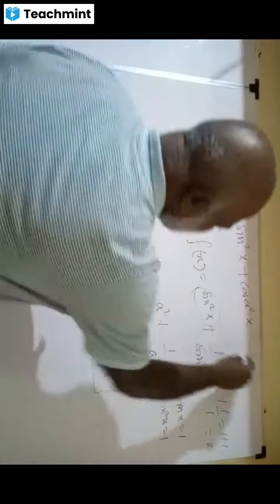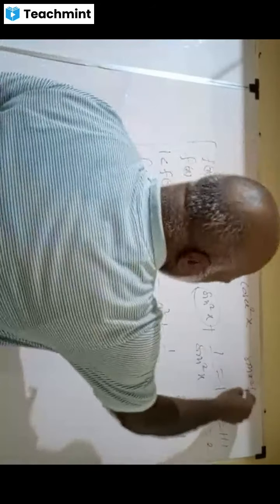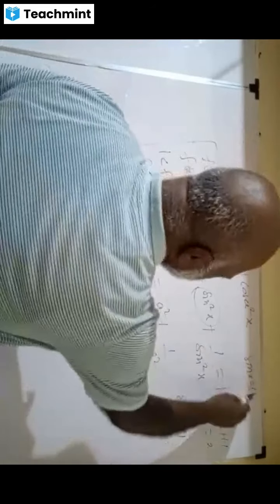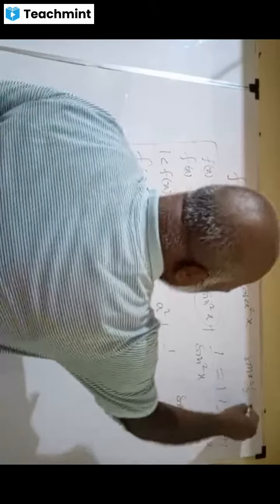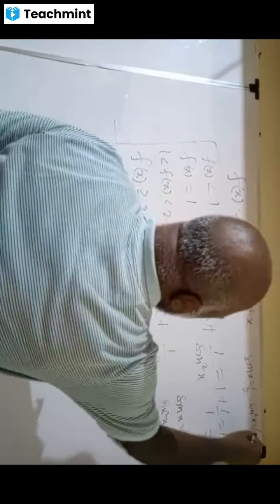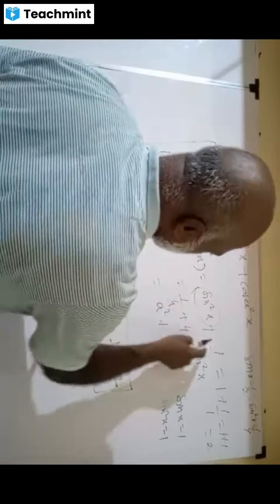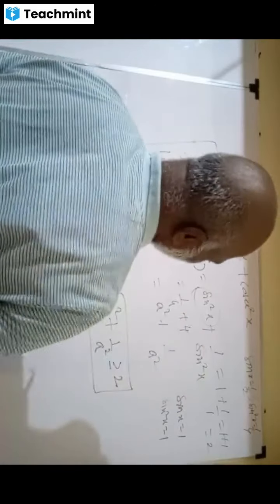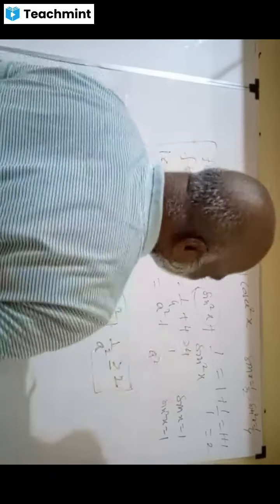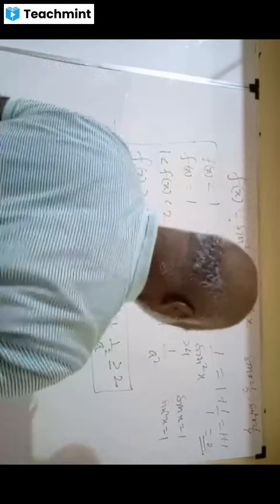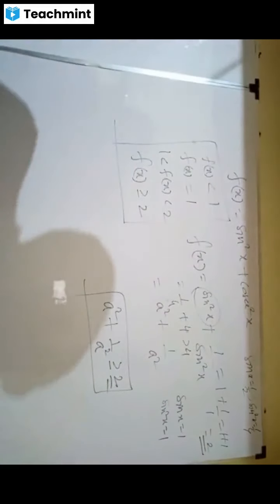Suppose if I take sin x equal to 1 by 2, then what is sin square x? 1 by 4. It is 1 by 4 plus 4. So it's more than 4, correct? Minimum is 2, so it's more than 2. 2 and above is the answer.